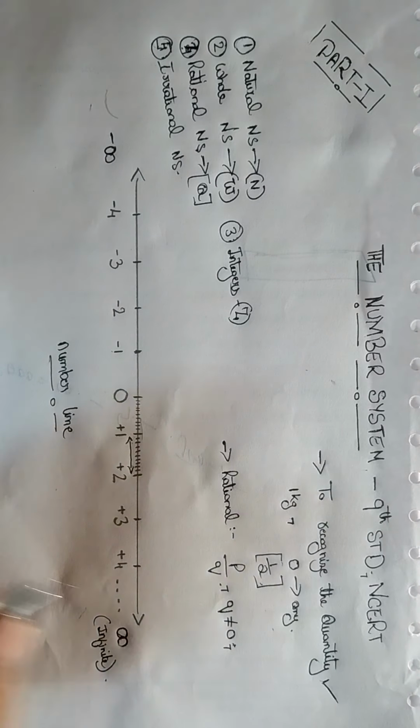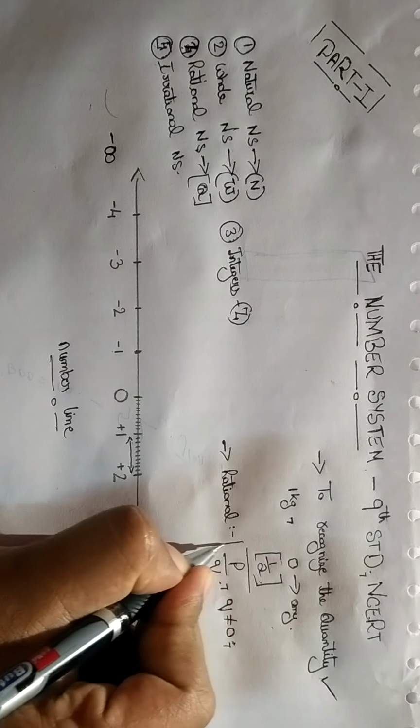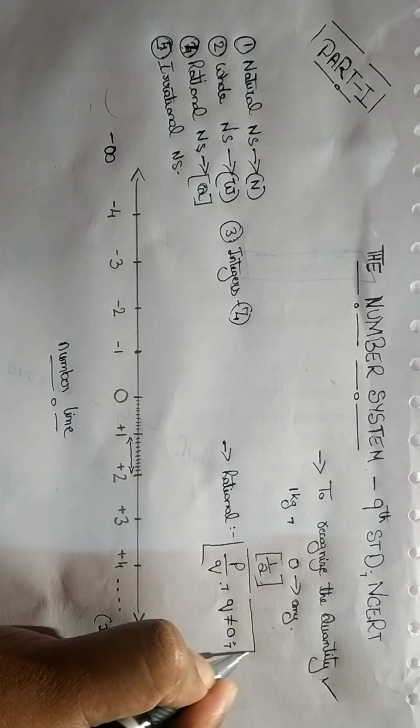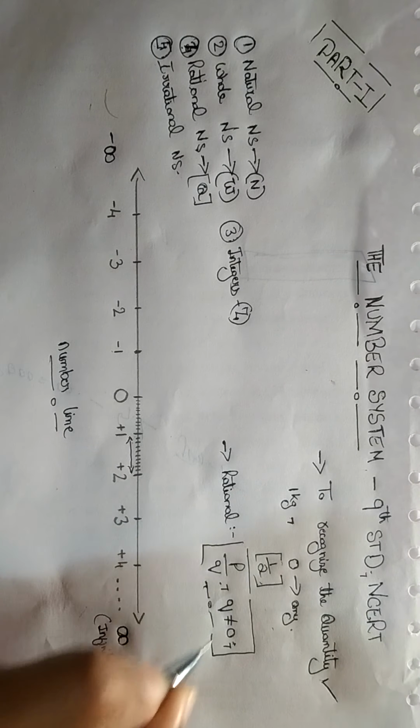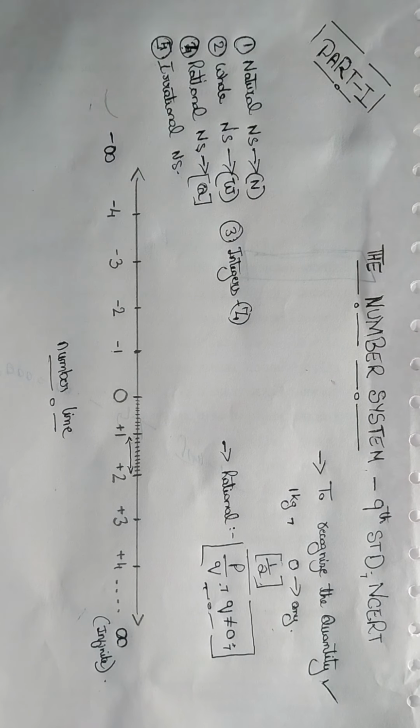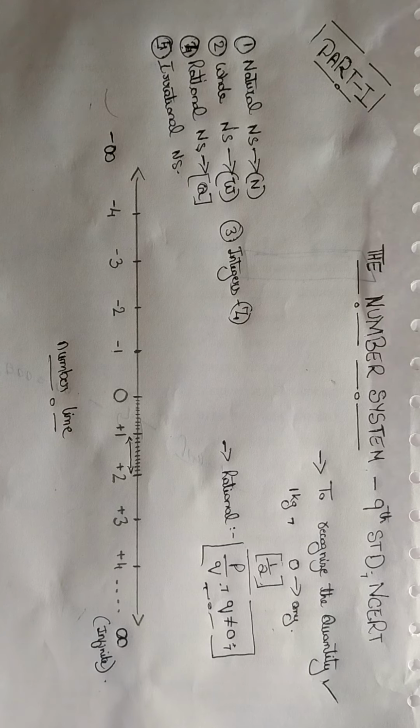This is the condition you should remember. What is P? P is also a number. What is Q? Q is also a number, but Q is never equal to 0. That should be taken care of.